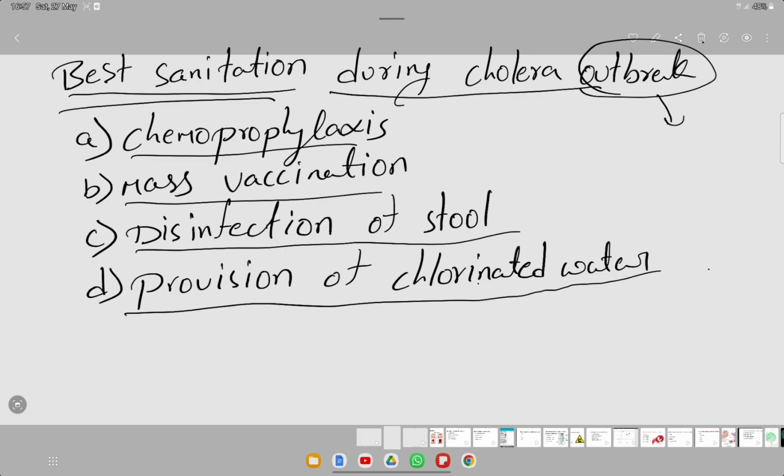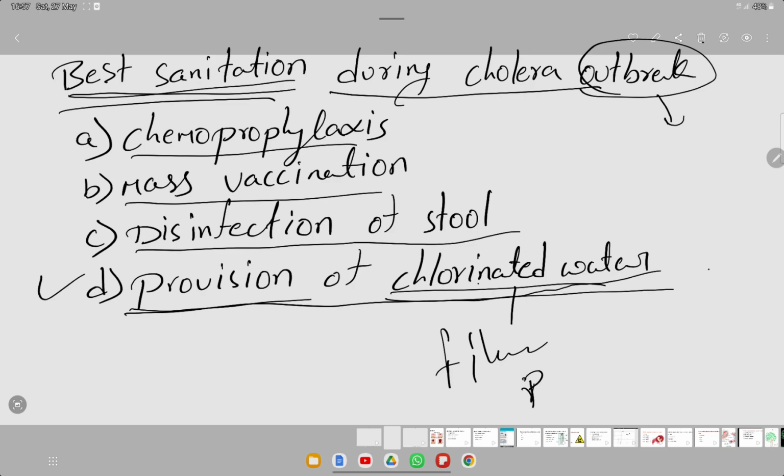What is the right answer? Option D. Provision of chlorinated water is the best sanitation method. Why? Because chlorinated water is filtered water, otherwise pathogen-removed water. So we need to provide chlorinated water for the community people.